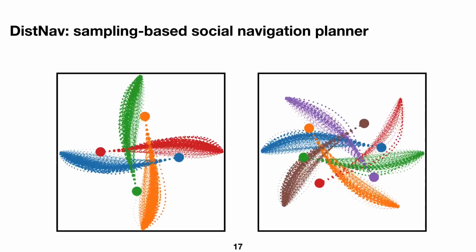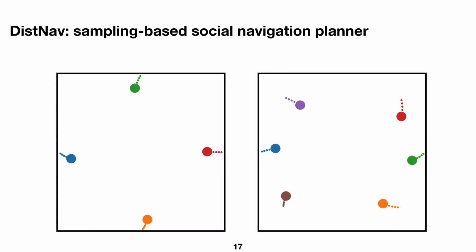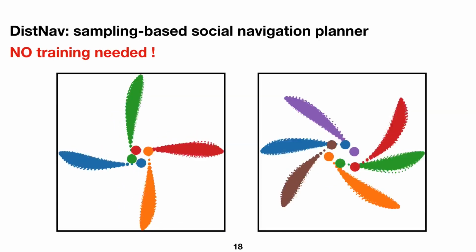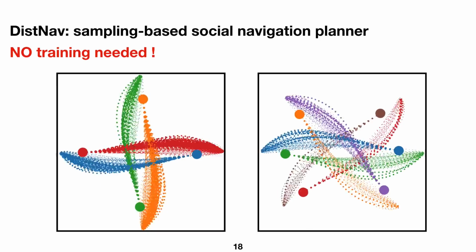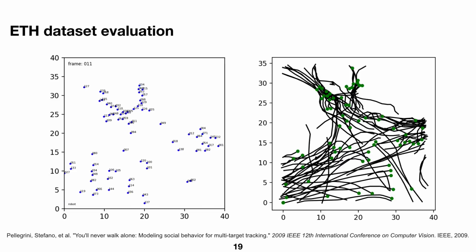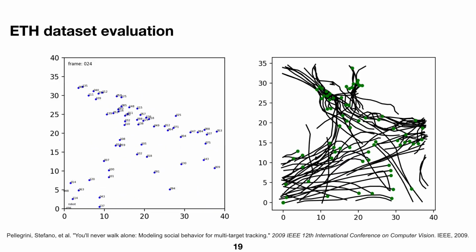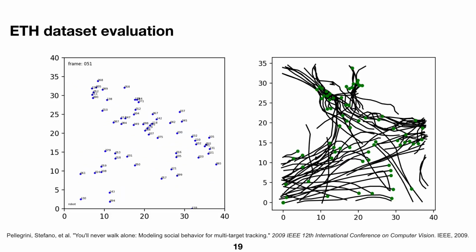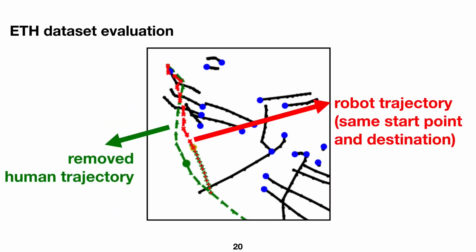Therefore, we proposed a sampling-based motion planner, DistNav, to approximate the update rule through Monte Carlo integration. We use Gaussian processes to identify each agent's original preferences, but no offline training is used. We first evaluate our algorithm on a highly dense and interactive subset of the ETH pedestrian dataset, which is further divided into 181 test runs. In each run, we took out one pedestrian's trajectory and used the same start point and destination for the robot navigation task, so we can compare our method with human performance.